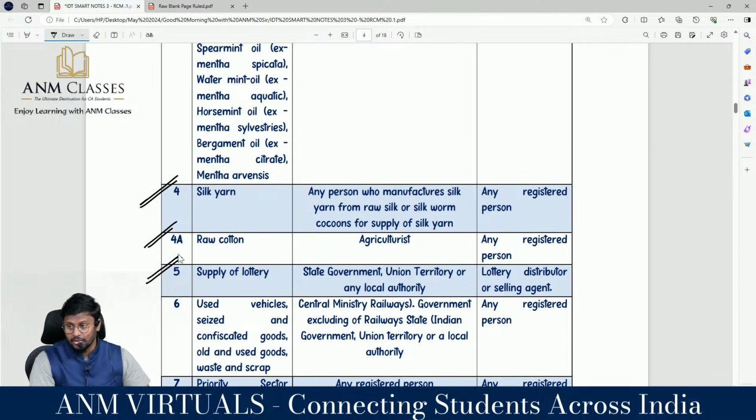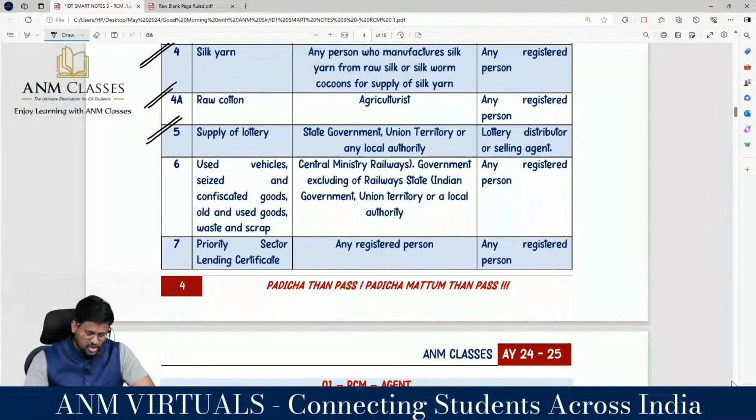Supply of lottery. The state government, union territory or any local authority supplies to a lottery distributor or selling agent. That means the state government, union territory or local authority has simply pushed the responsibility of GST for lottery. We know that actionable claim excludes lottery, betting, gambling, casinos and online gaming; these are items liable to GST. In that, my dear lovable students, lottery has been added on reverse charge basis.